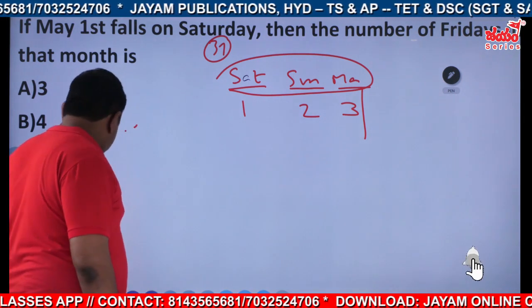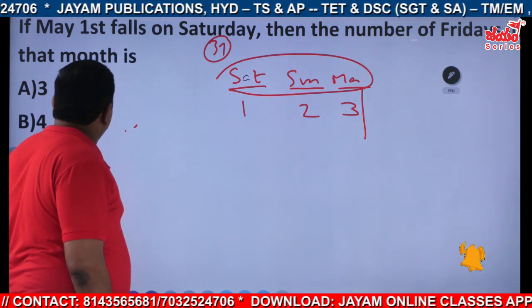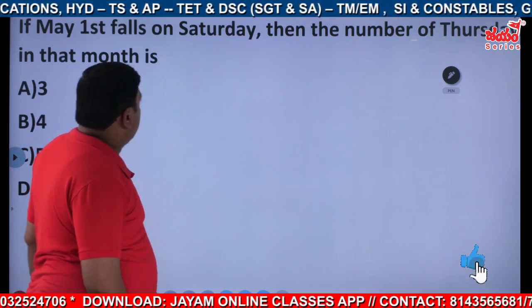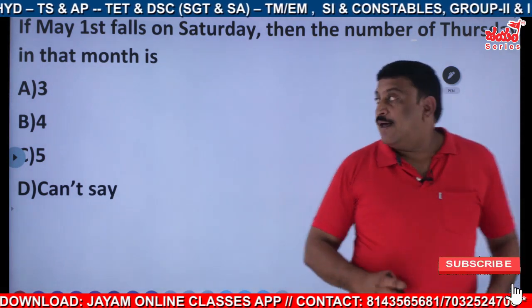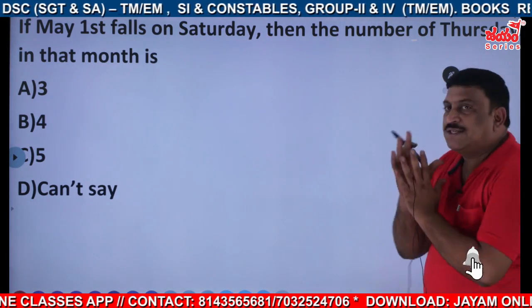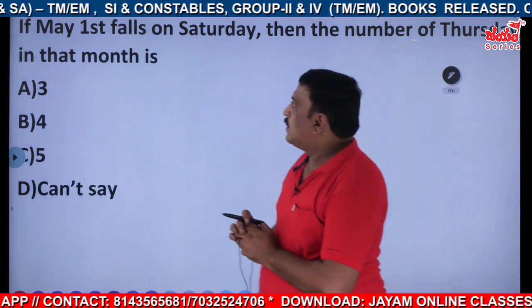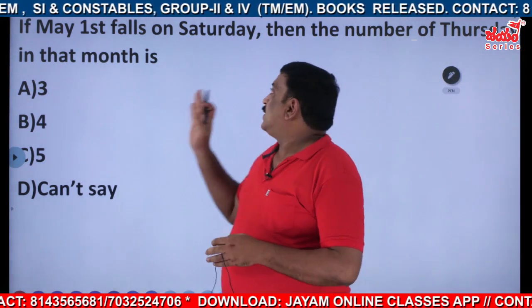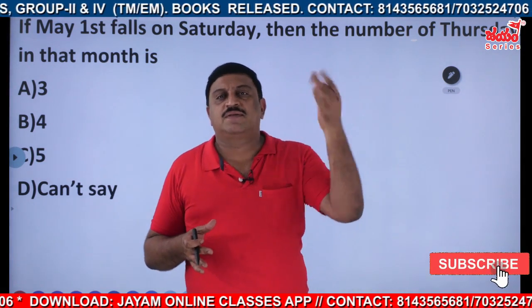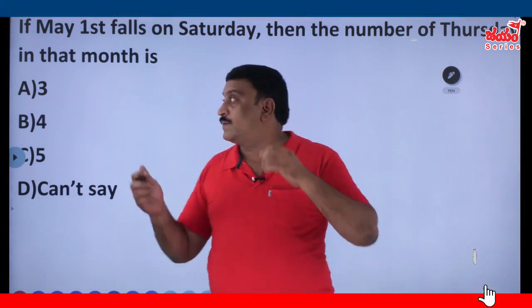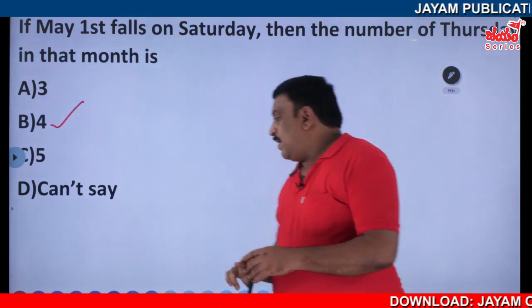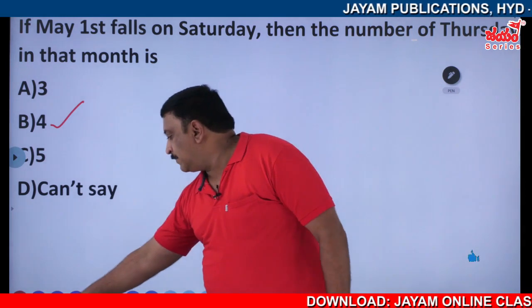Okay, then. Now, next one. Let us go to the next. The last of this one. If May 1st falls on Saturday, then the number of Thursdays in that month. If May 1st falls on Saturday, then Saturday, Sunday, Monday will appear 5 times and the rest of them 4 times. Again, Thursday also 4 times. Over, right? Okay then.